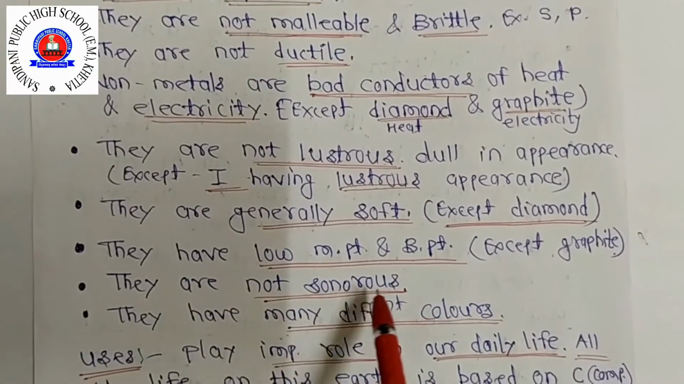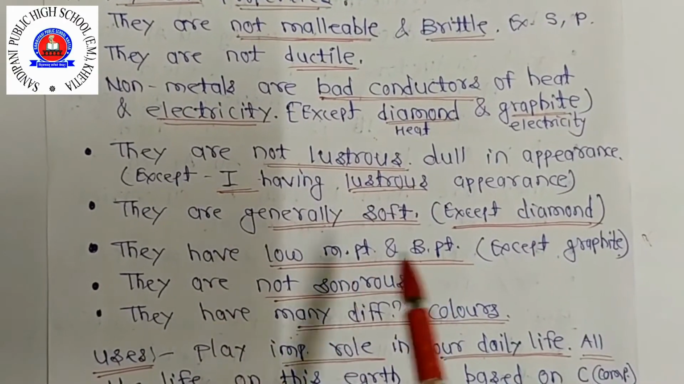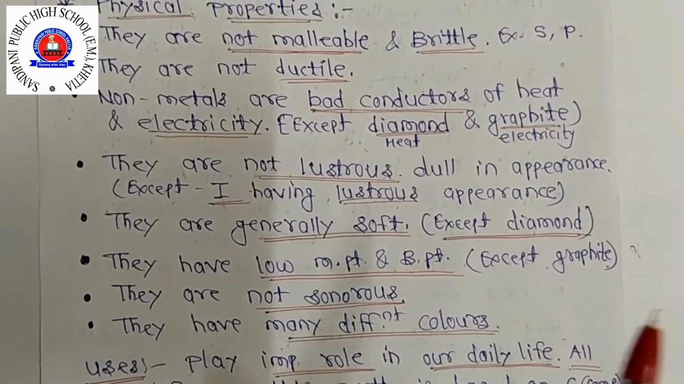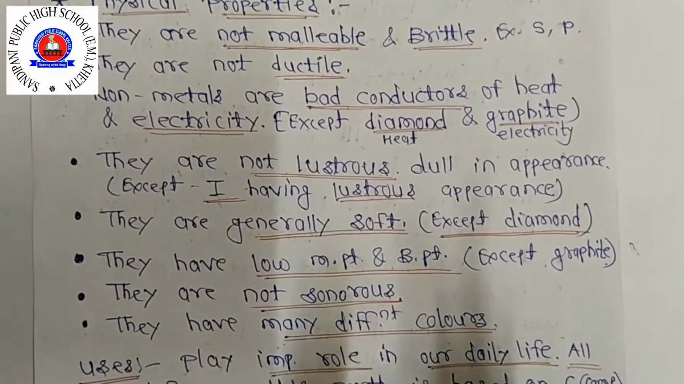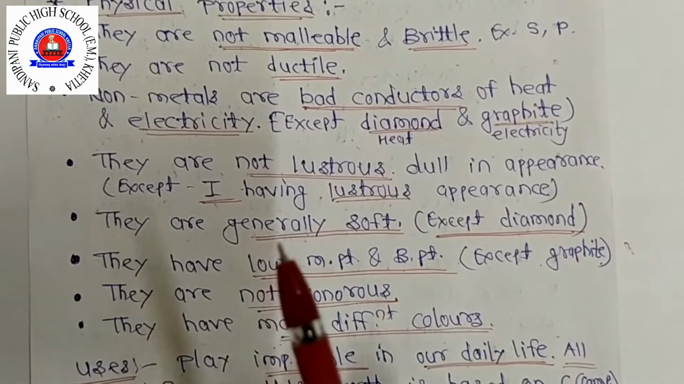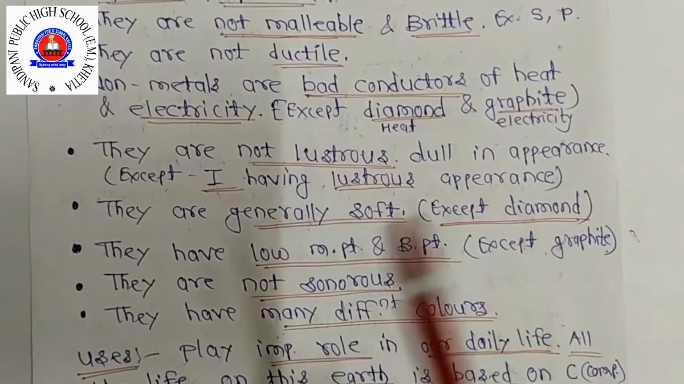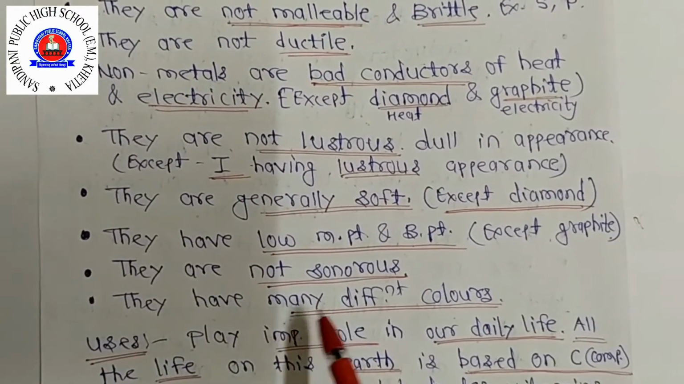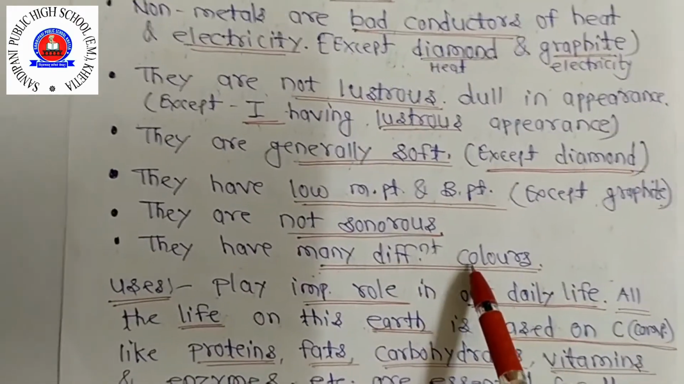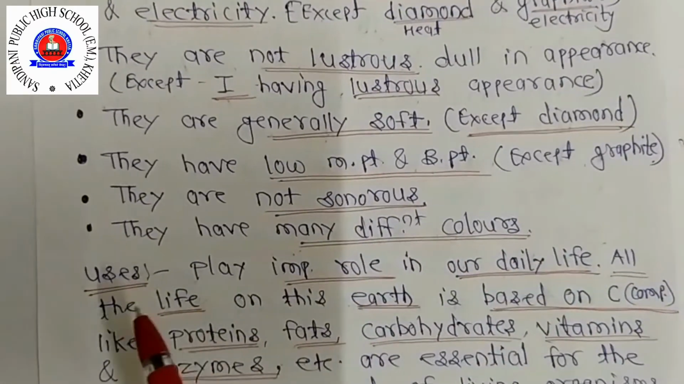They are not sonorous, means they do not produce a sound. When you strike them, they do not produce sound. For example coal, that is carbon. If you take coal and strike it, it does not produce a sound. Okay, coal does not produce sound. So they have many different colors, means how are their colors? Different. For example sulfur has a yellowish color. Okay, carbon is black in color, like that.